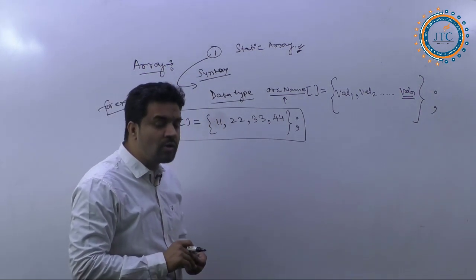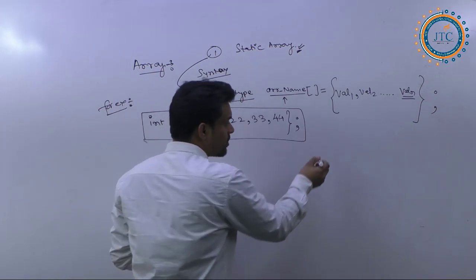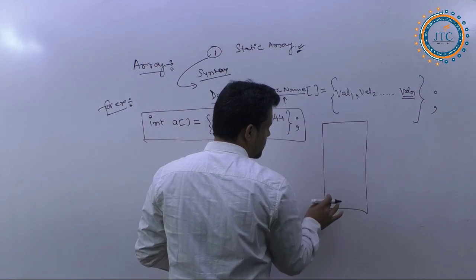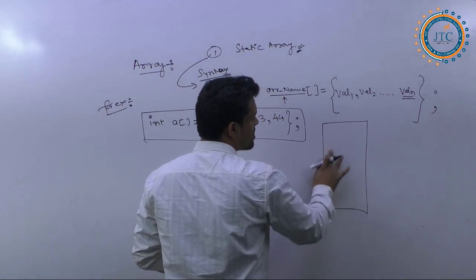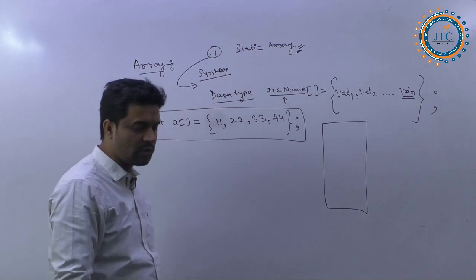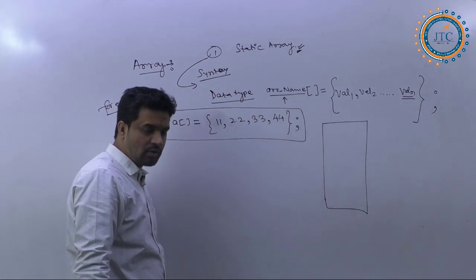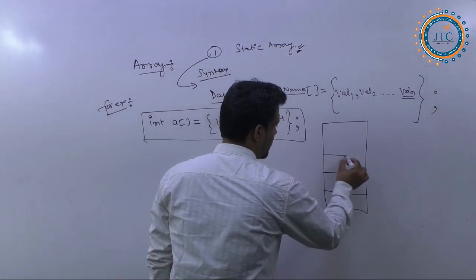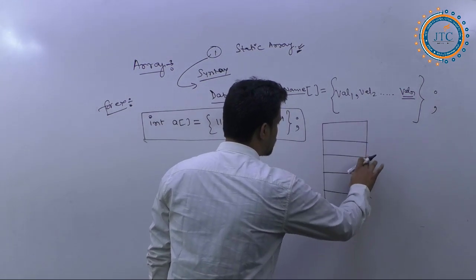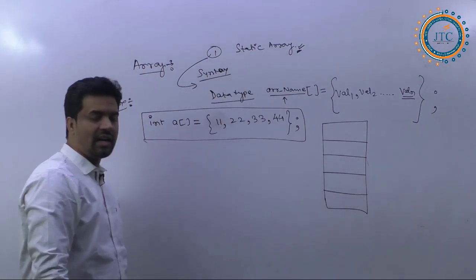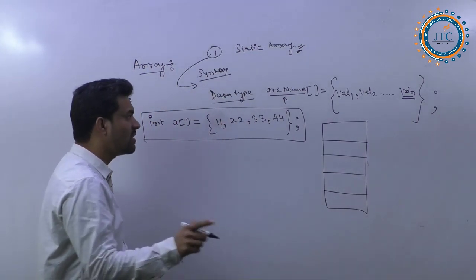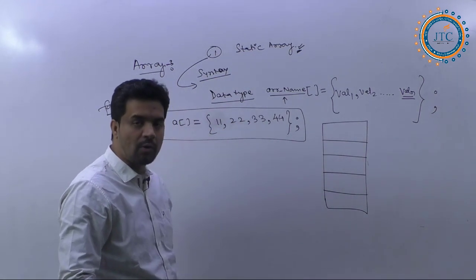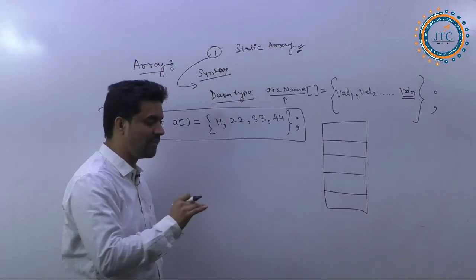When I talk about indexing representations, there are different kinds of representations we define here. It depends on how many total number of elements you have in this array.